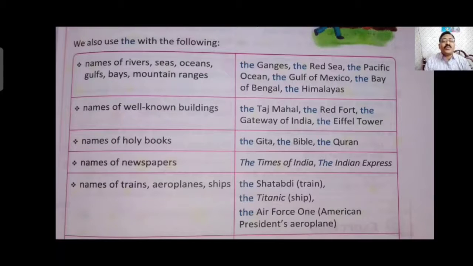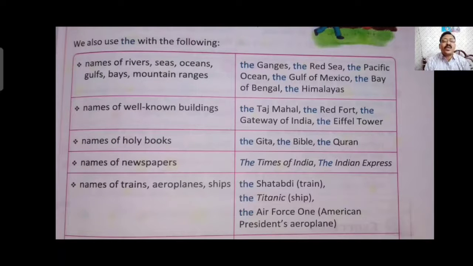Next comes names of newspapers. Any newspaper, you have to write "the" before it, like the Times of India, the Indian Express. Times of India and Indian Express are two newspapers, so they are names of newspapers, and "the" is written before them. Names of trains, aeroplanes, ships.